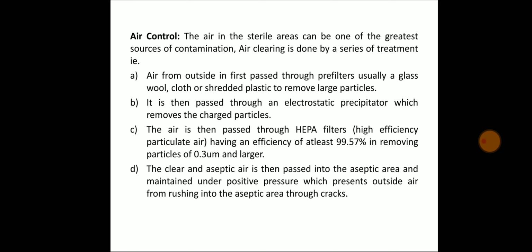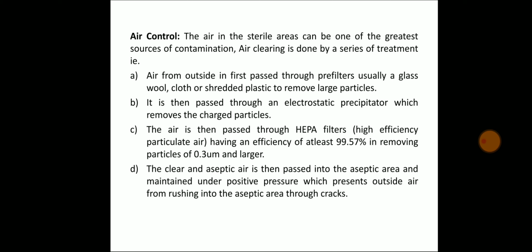Point A. Air from outside is first passed through a pre-filter, usually of glass, wool, cloth or shredded plastic, to remove large particles. Point B. It is then passed through an electrostatic precipitator, which removes the charged particles.